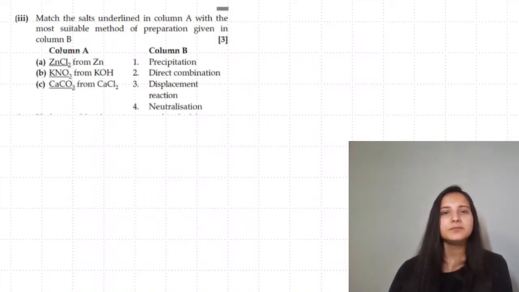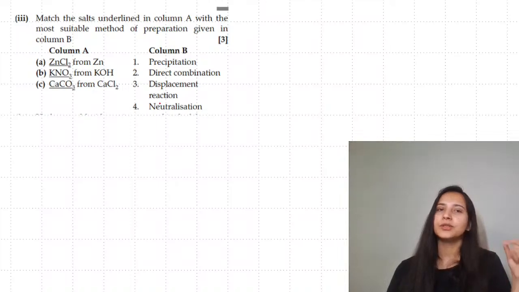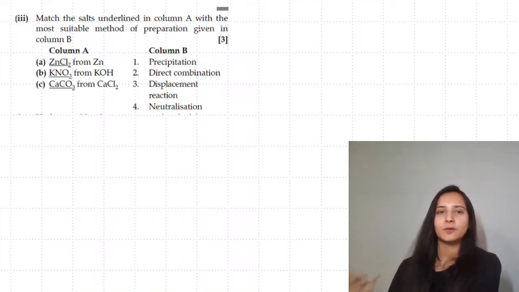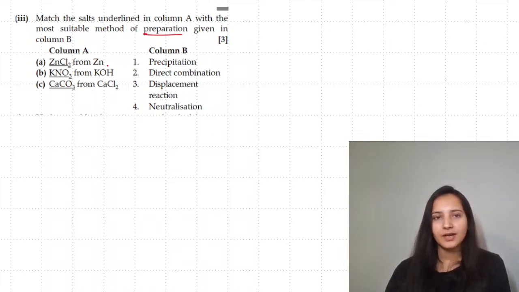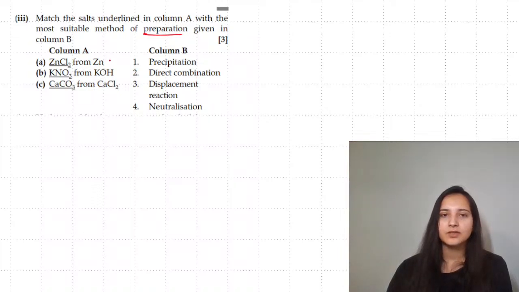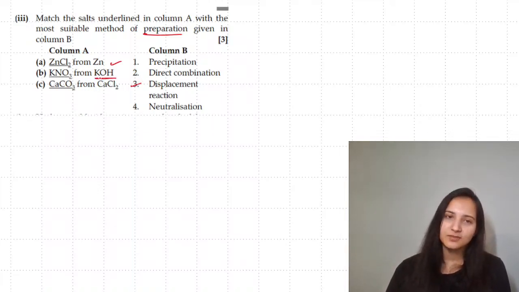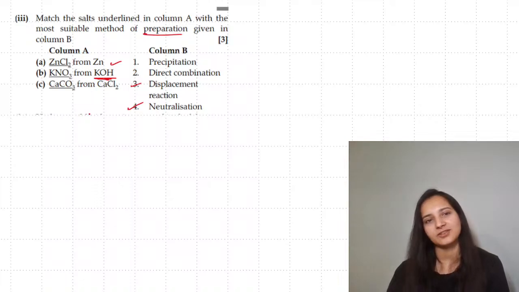Next is match the following. As I told you just 2 minutes earlier, match the following is common, where you will have one extra option on the right hand side. So, suitable method of preparation. You are having zinc chloride from zinc. This is going to be formed via a displacement reaction, where if you have zinc and HCl, you will get that. Potassium nitrate from potassium hydroxide. If you have a base, then you need to put nitric acid. That is going to be formed by a neutralization reaction.